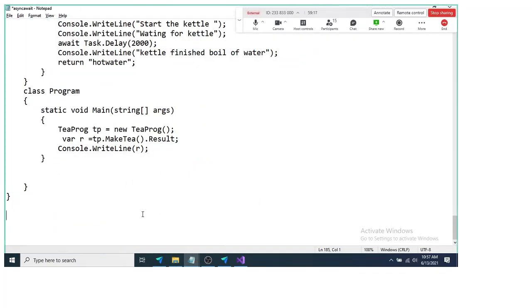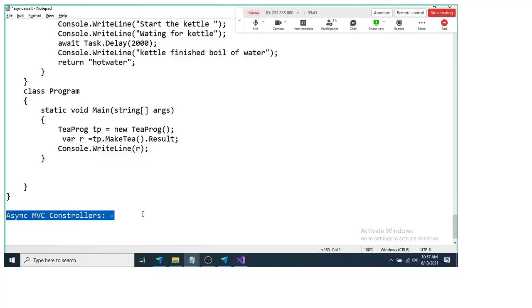Now, why do we learn the async and await keywords? Because we want to use them in MVC controllers. We want to create async MVC controllers. Now, why we should create an async controller and how we should do it, we'll see in the next session.